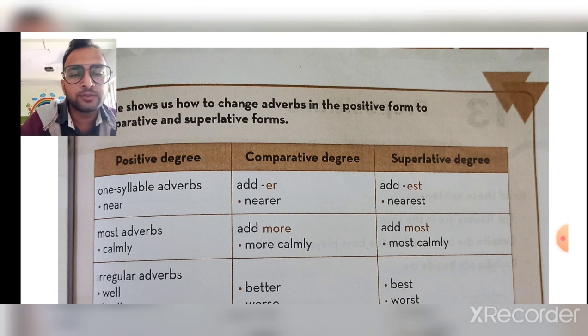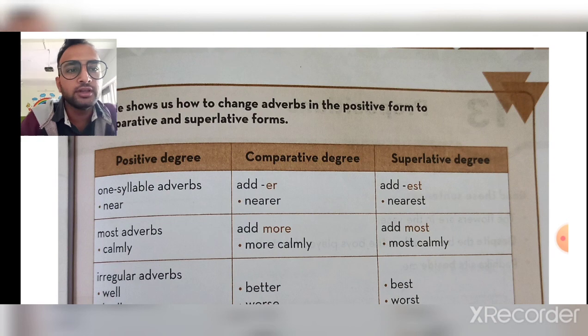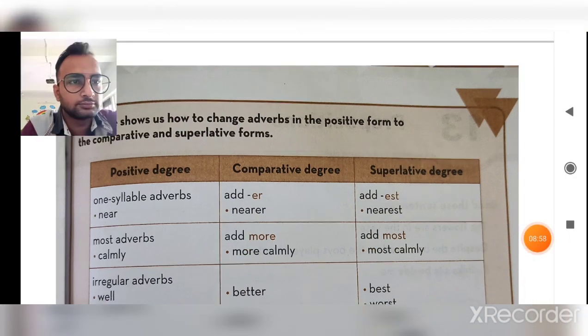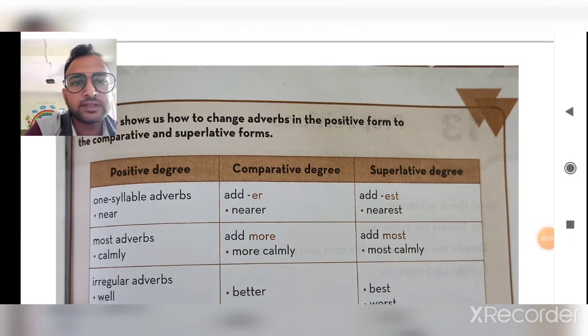In the first example we can see near, nearer and nearest. Coming to the second one, most adverbs: calmly, more calmly in the comparative and most calmly in the superlative degree.